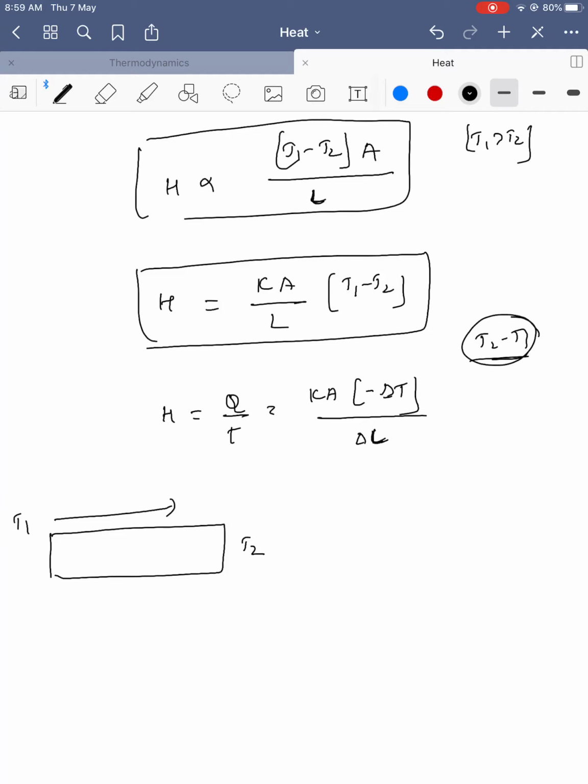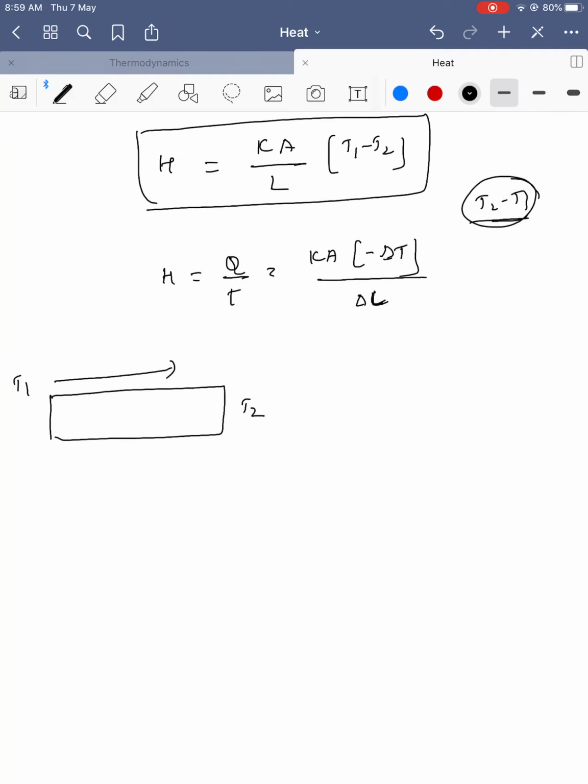Okay, to write in differential terms, listen carefully. H is equal to dQ by dt, which is equal to KA into minus dT by dx.